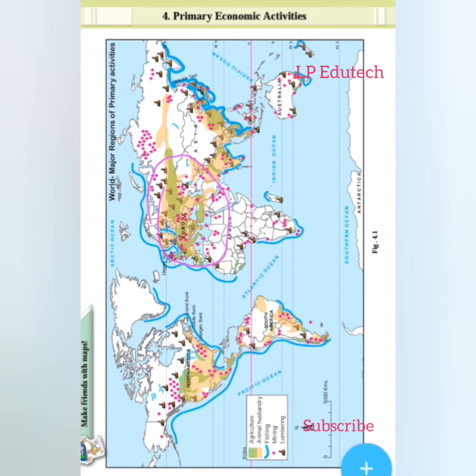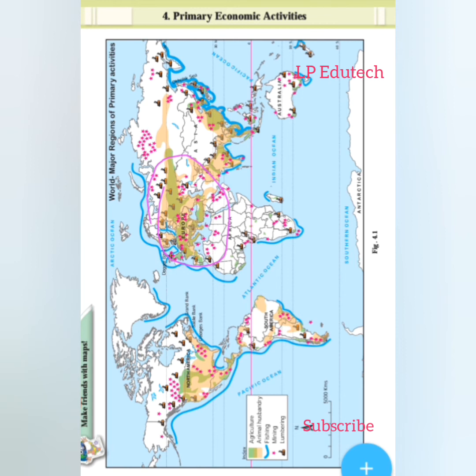Next one: what production does the symbol of mining shown in seas and oceans depict? What does it indicate? The symbol of mining shown in seas and oceans depicts the production of mineral oil and natural gas.